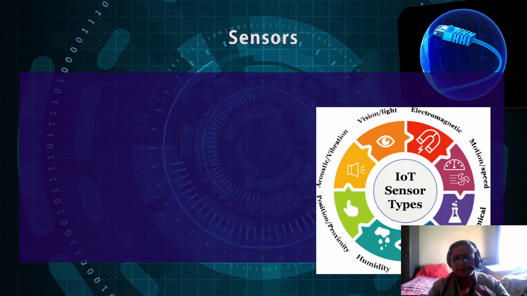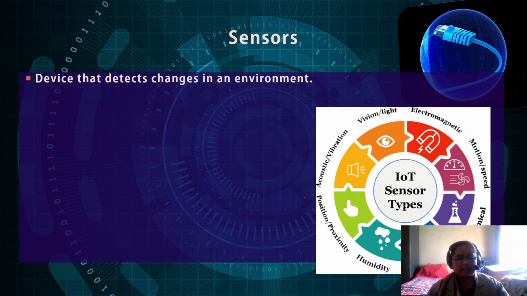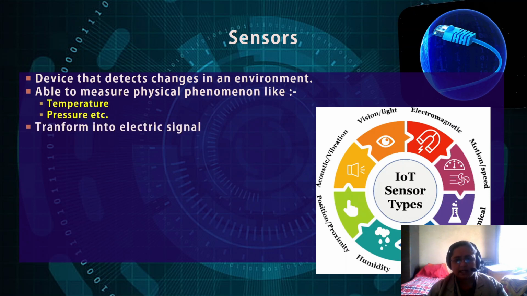Sensors. Various types of sensing devices are there for sensing various things like vision, light, electromagnetic signals, motion, speed, chemical reactions, temperature, humidity, position or proximity, that is closeness, and acoustic or vibration, that is related to sounds. These are devices that detect changes in the environment, able to measure physical phenomena like temperature, pressure, etc., and transform that into an electrical signal.